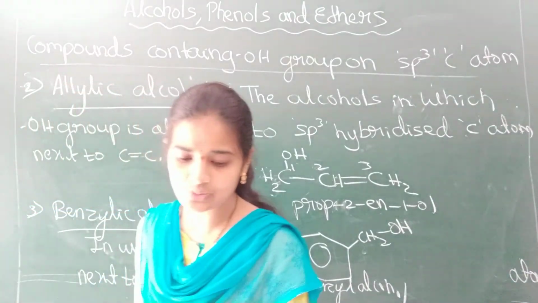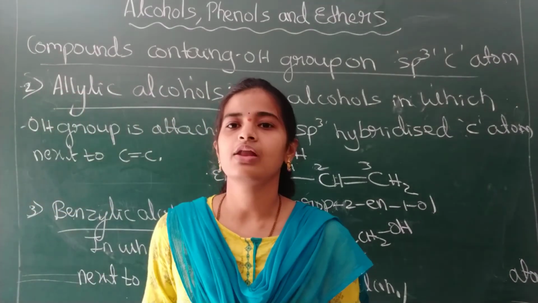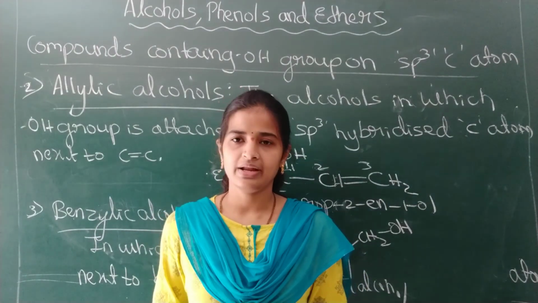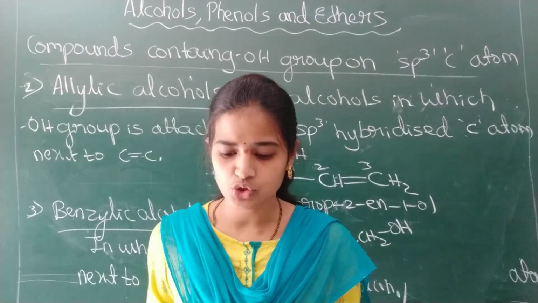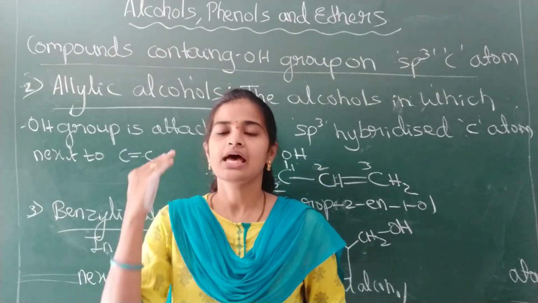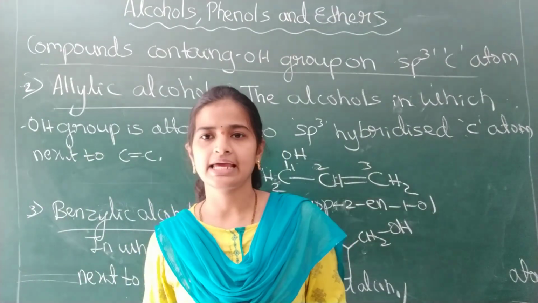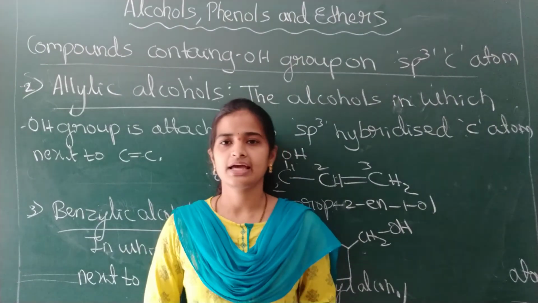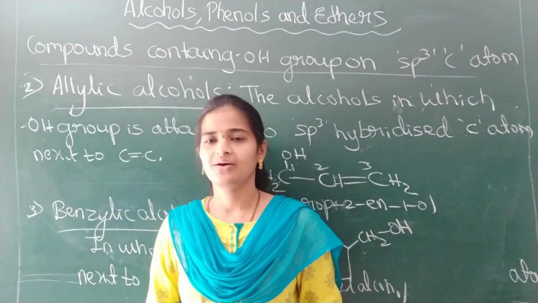In today's class we have studied the types of alcohols in which the OH group is attached to an sp3 hybridized carbon atom. In that we have studied saturated aliphatic monohydric alcohols, primary, secondary, tertiary alcohols, allylic alcohols and benzylic alcohols. In the next class we will study the OH group attached to an sp2 hybridized carbon atom. Okay, thank you.